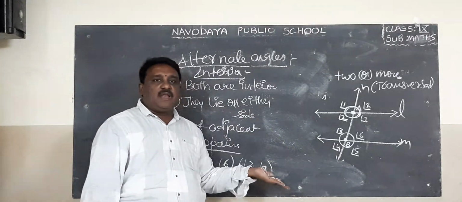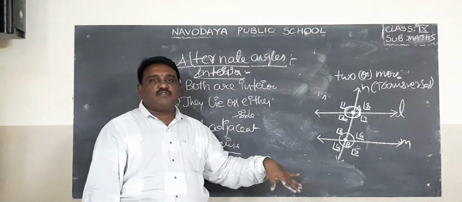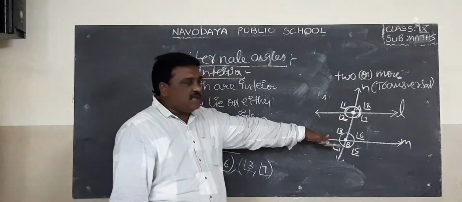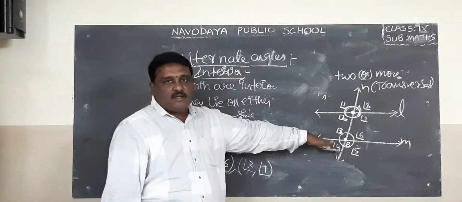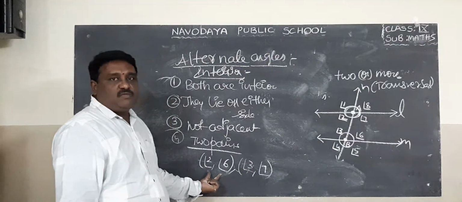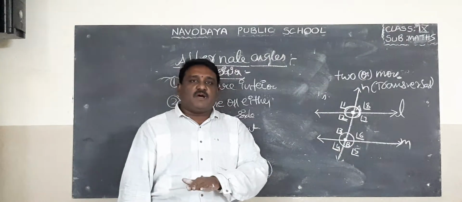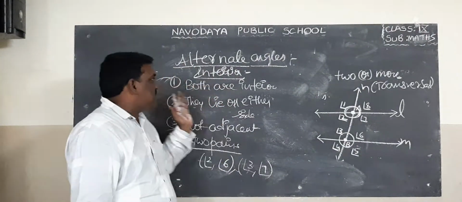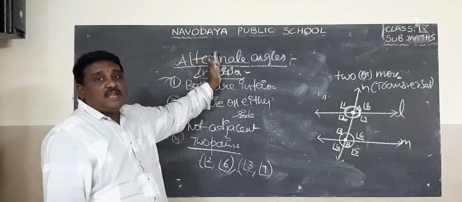If the lines are parallel, alternate angles are equal. Suppose L and M are parallel, then alternate angles are equal. If alternate angles are equal, then the lines are parallel. So this is about interior alternate angles.